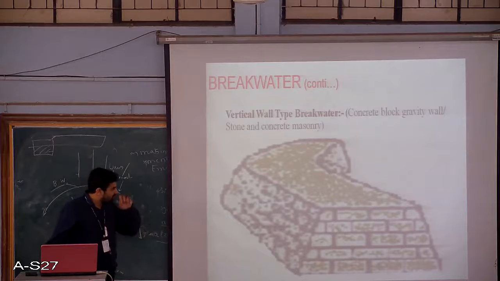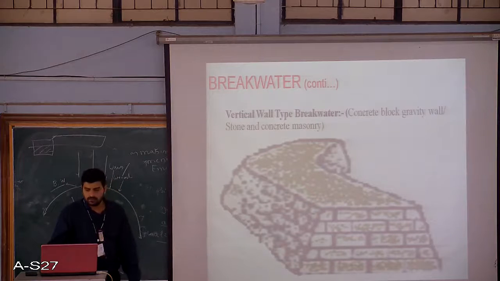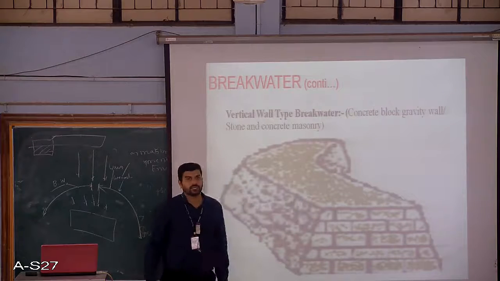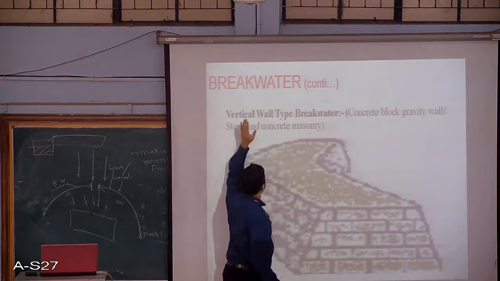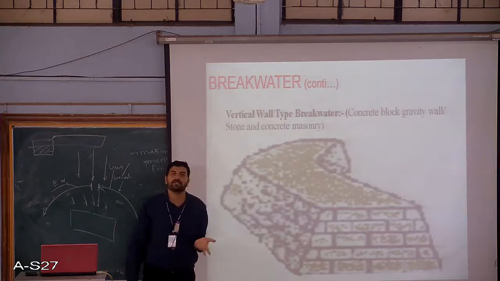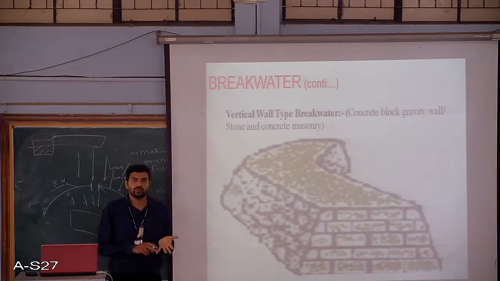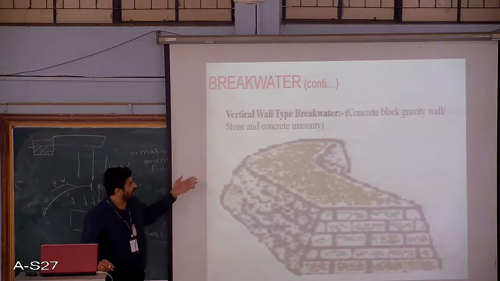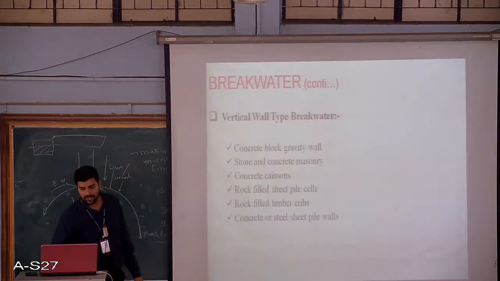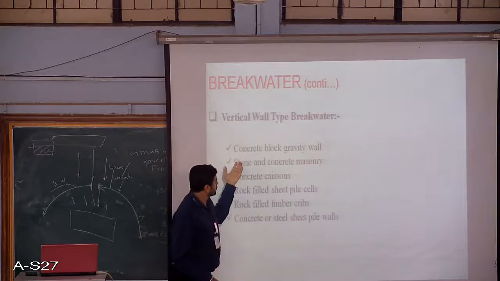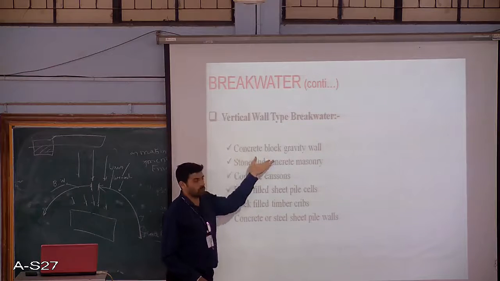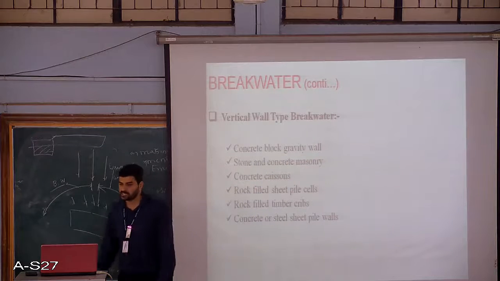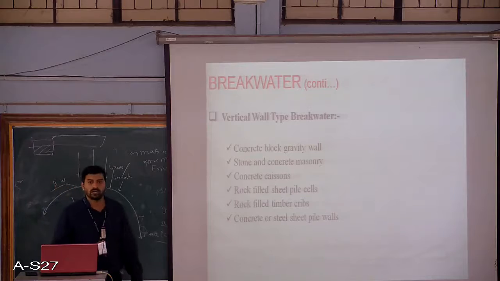Now what you can see here is an image of a vertical wall type. This particular wall may be constructed using concrete, or you may use concrete masonry or stone masonry; you can go with any type of construction. Based on that, it can be categorized into types. If it is constructed with stone masonry, then we call it a stone masonry vertical wall type of breakwater. If it is constructed using concrete masonry, then we term it a concrete masonry vertical wall type of breakwater.